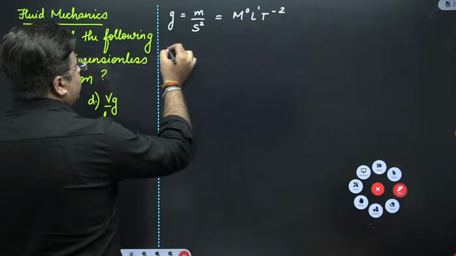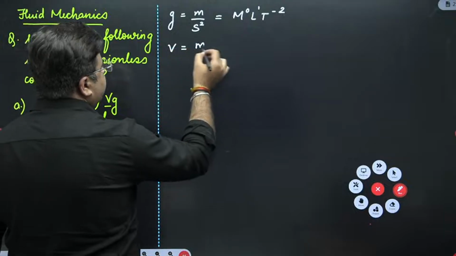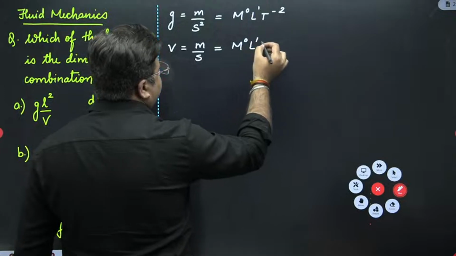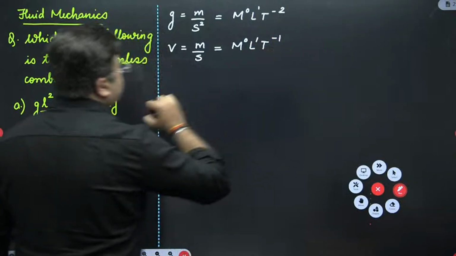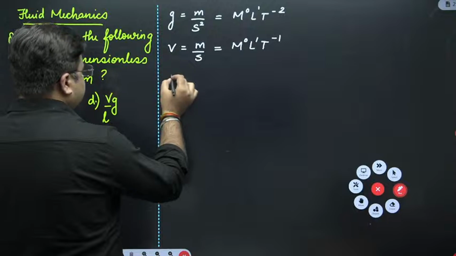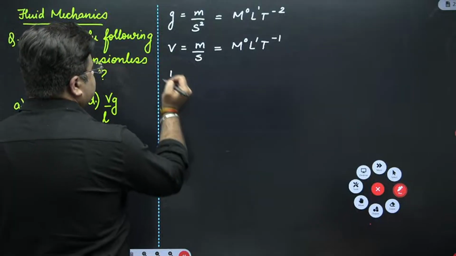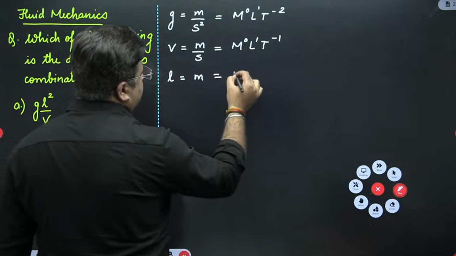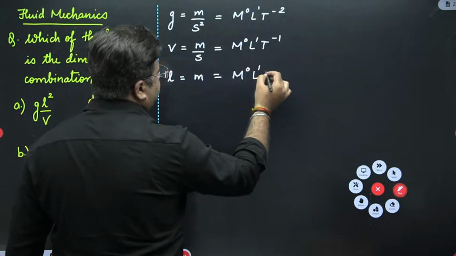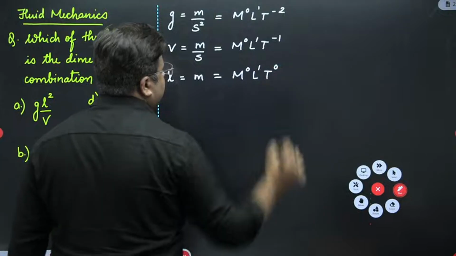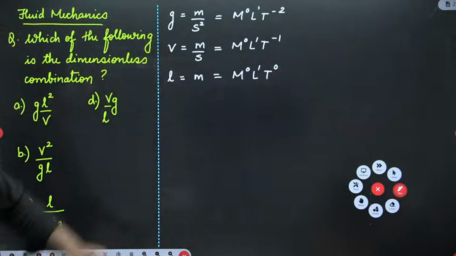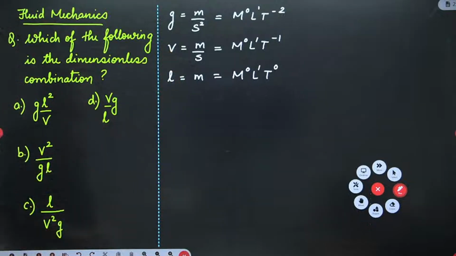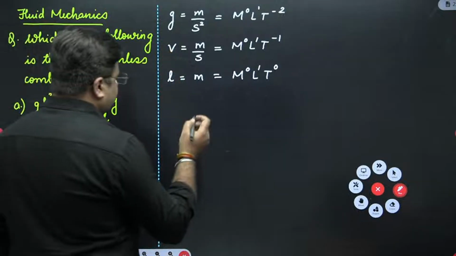Then you have velocity V, which is meter per second, which equals M⁰ L¹ T⁻¹. Then you have L, the length expressed in meters, which is M⁰ L¹ T⁰. So these are the dimensional formulas for your acceleration due to gravity, velocity and L. Now check for all the combinations. First one is GL² upon V.